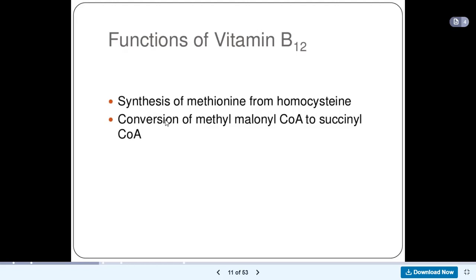Now, another function of vitamin B12 is that it helps in the conversion of methylmalonyl-CoA to succinyl-CoA. So anytime you lack vitamin B12, we will have excess methylmalonyl-CoA because it cannot be converted to succinyl-CoA when there is no vitamin B12. Just remember this. Methylmalonyl-CoA, succinyl-CoA. These help in the Krebs cycle.